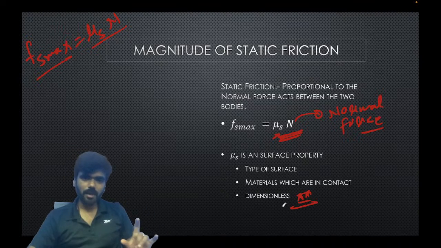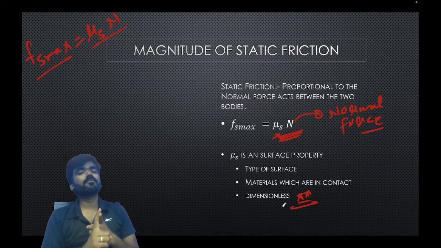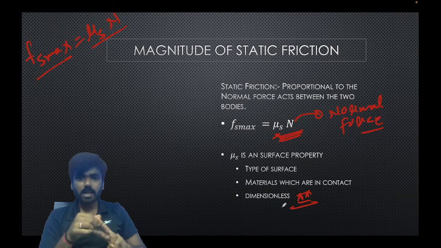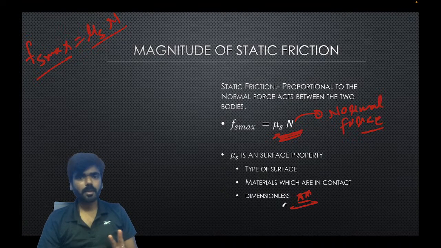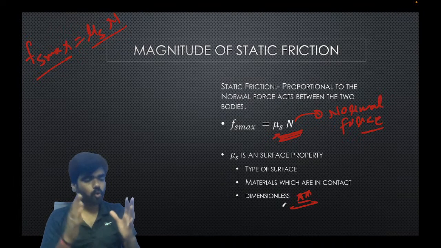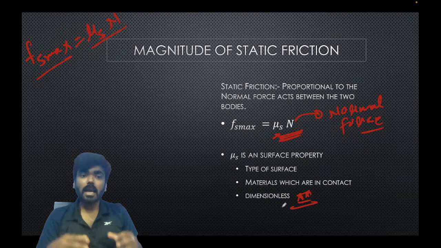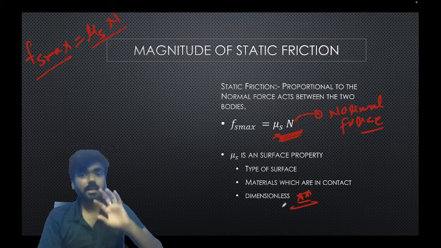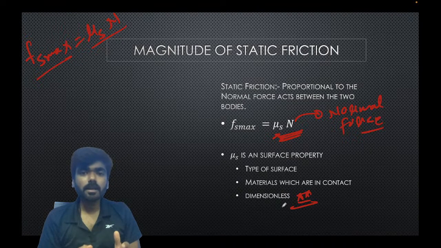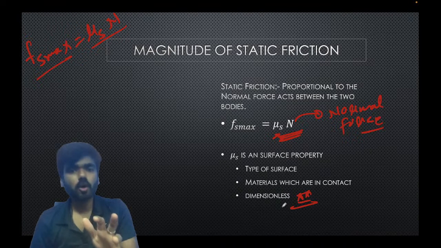So what we have learned is that kinetic friction acts when there is relative motion between the surfaces, and the value of kinetic friction is mu k into N, and it is fixed. It is not adjustable. Static friction acts when the two surfaces are at rest. There is no relative motion between the contact surfaces, and the magnitude of static friction is adjustable depending upon the force applied on the object.